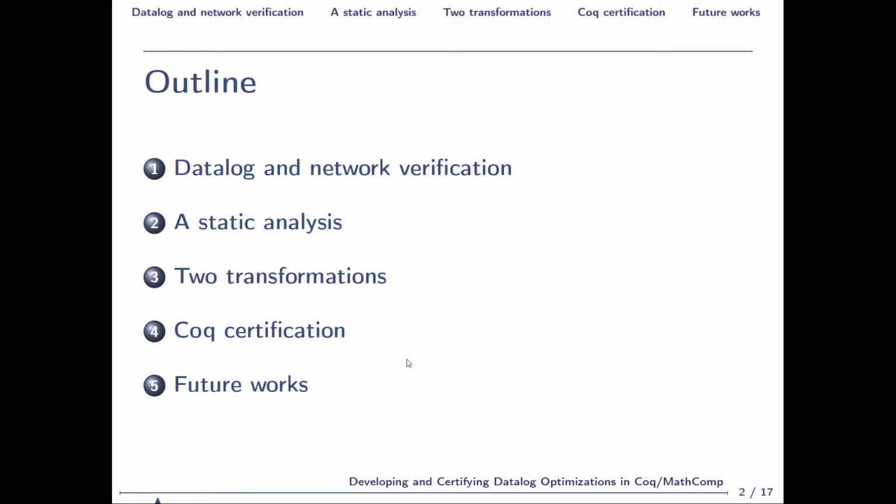First, I'm going to introduce Datalog and why we ended up working on this topic. Then I will present the different components of our optimizations, outline their Coq certification, and finally discuss some future work.